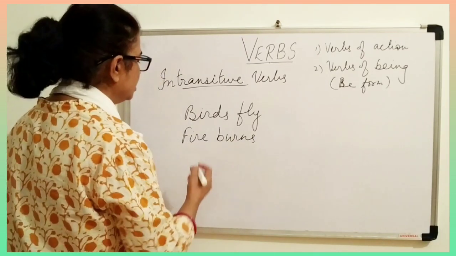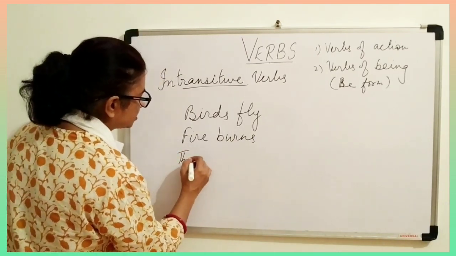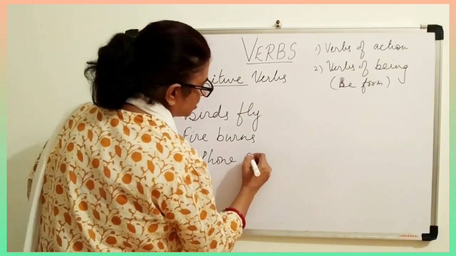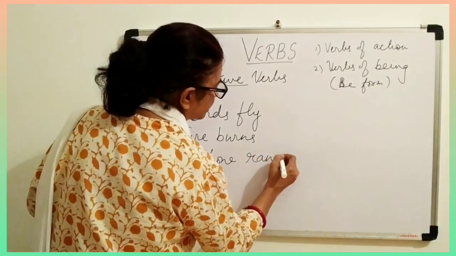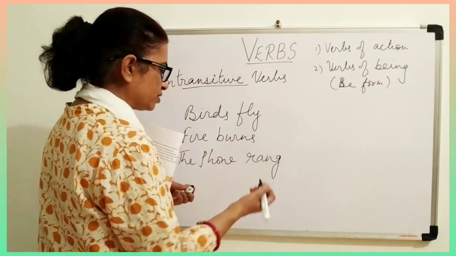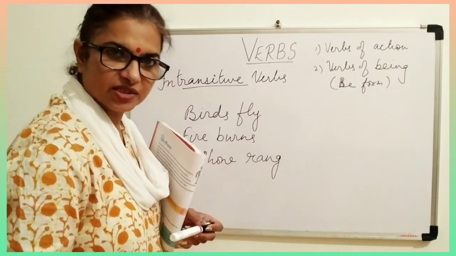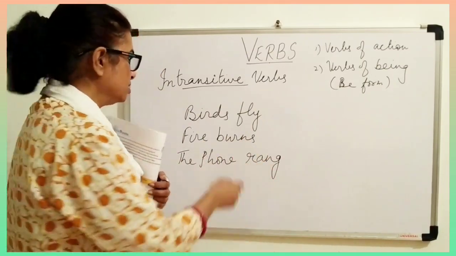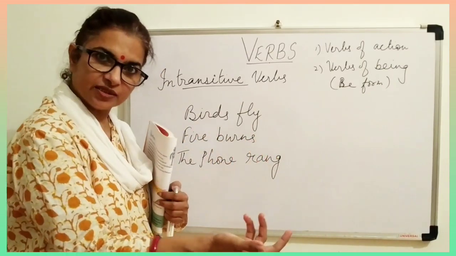Complete sentence. The phone rings, or rang. Anything you can write. Ring in the present tense and rang in the past tense. Fire burns, present tense. Birds fly, again present tense.